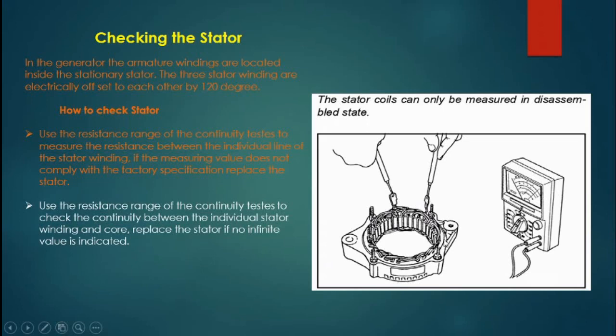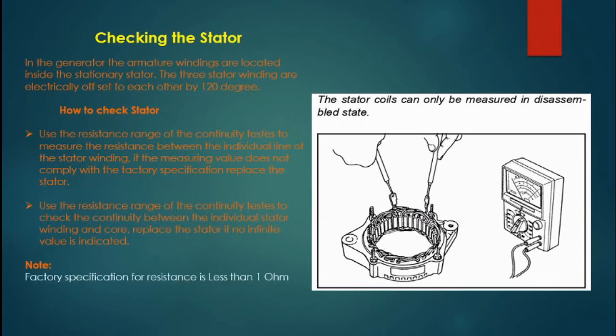Then you put one lead on the third winding and on the core. If you get infinite resistance, then your stator is good. The factory specification for the resistance is less than 1 ohm between the windings, and between windings and the core it is infinite.